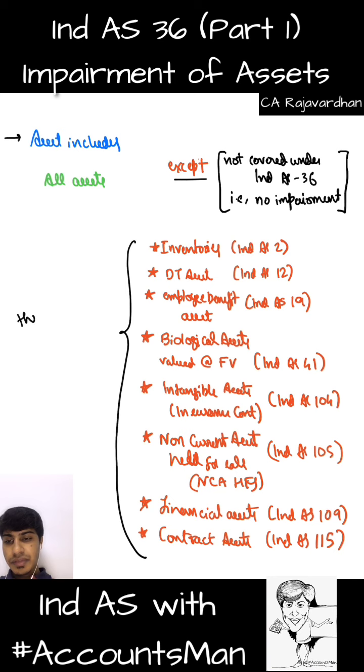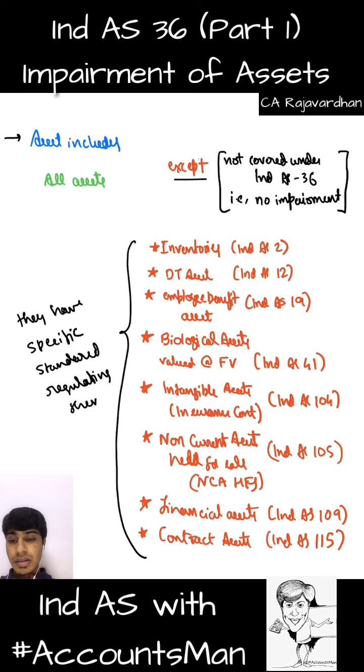They have a specific standard regulating them. Whenever there is a specific standard regulating them, the general standard will not cover that. More importantly, all of these items are usually measured at cost or fair value, or cost or market price whichever is less, or we adjust them against the subsequent liability that will arise because of this, or we usually use fair value measurement for these items.